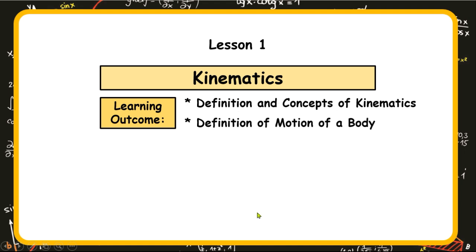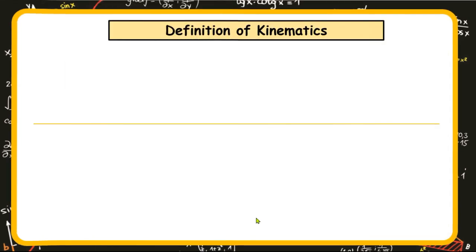We will also look at a definition of motion of a body. Then lastly, types of motion with their related examples. So that is going to be the course outline for today's lesson.